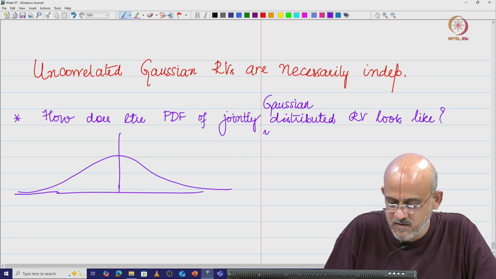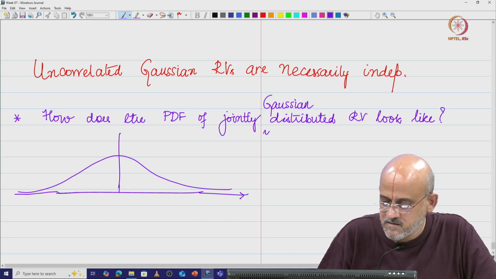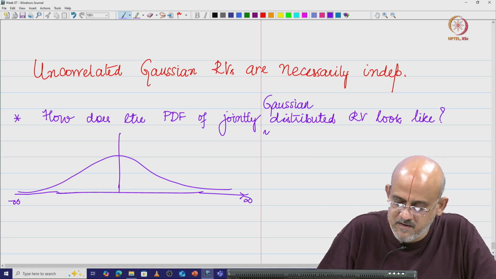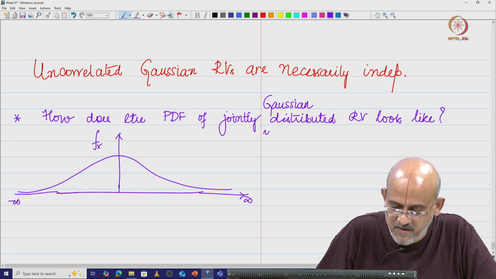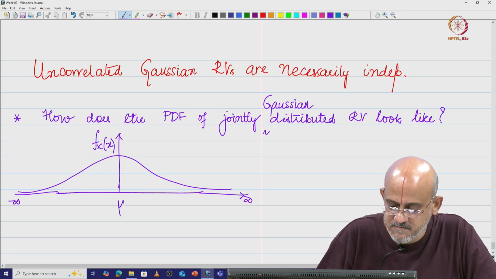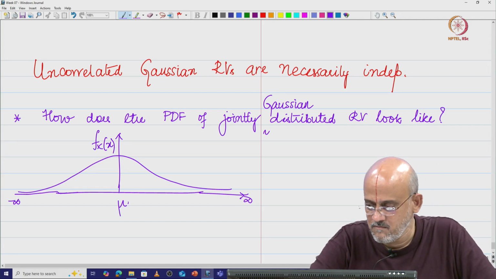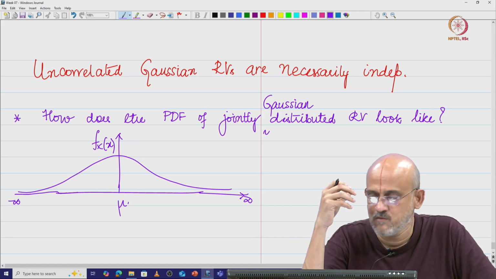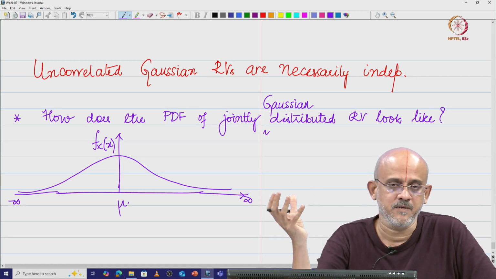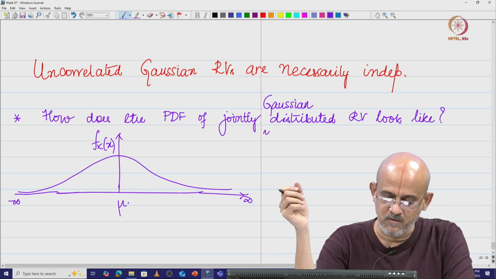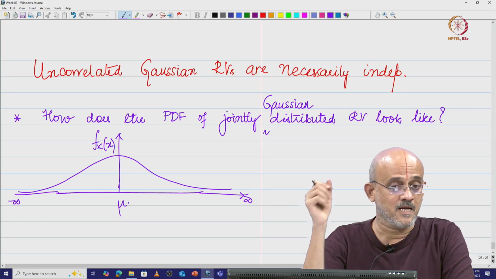So we are going to say that, okay, this is infinity, this is minus infinity, this is f(x) of x and this is the mean. Now how does it look like in the joint cases? That means you have bivariate Gaussian, how does it look like? That is pretty interesting.